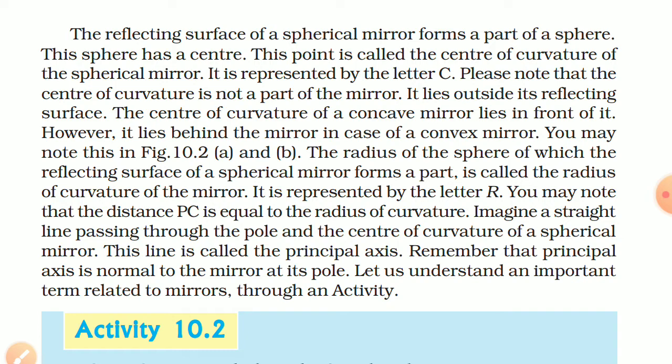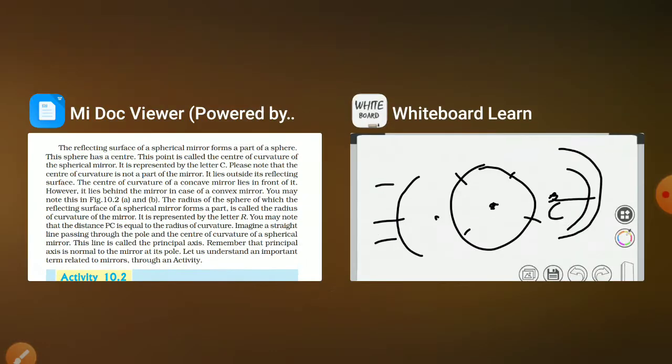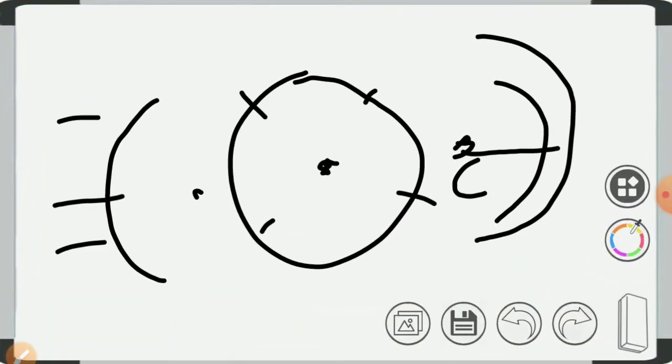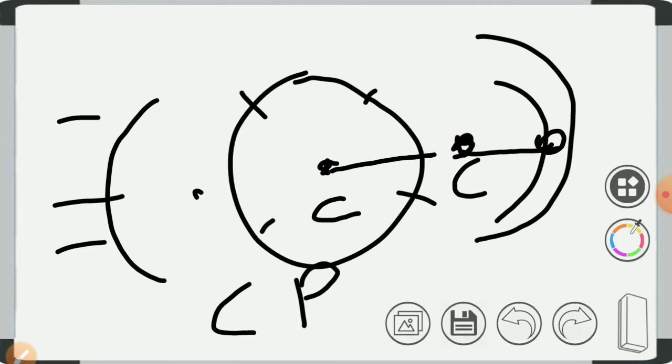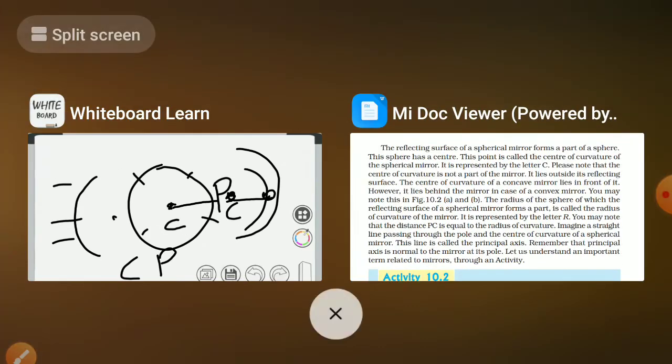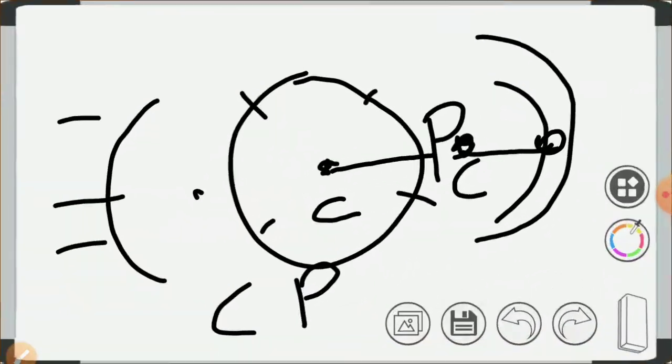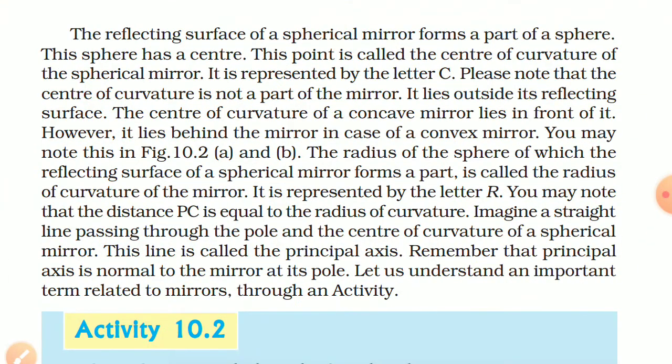The radius of the sphere of which the reflecting surface of a spherical mirror forms a part is called the radius of curvature of the mirror. The distance between the center of curvature C and the pole P is called the radius of curvature, like this. This is our C and this is our P. So the distance between C and P is called the radius of curvature. It is represented by the letter R. You may note that the distance PC is equal to the radius of curvature.